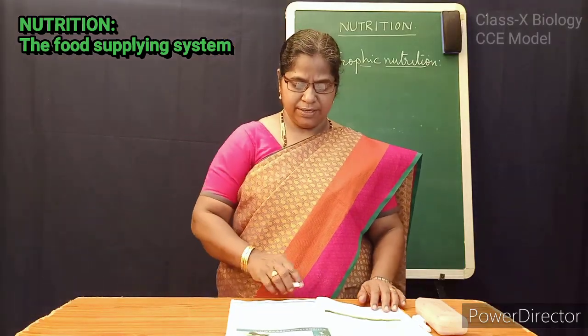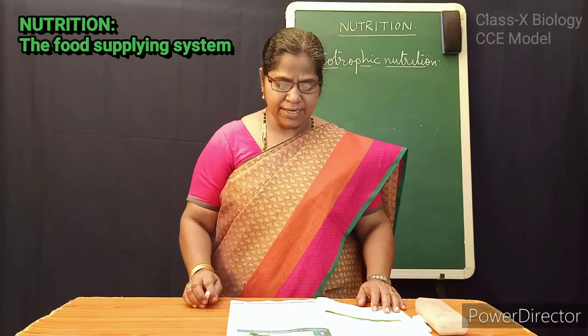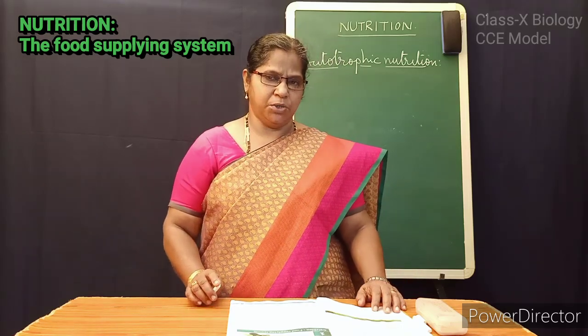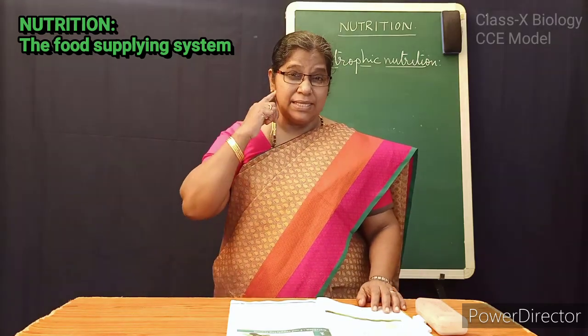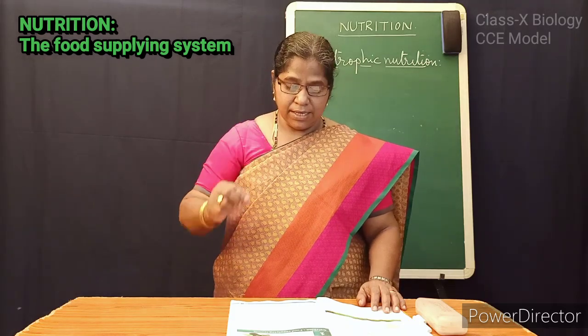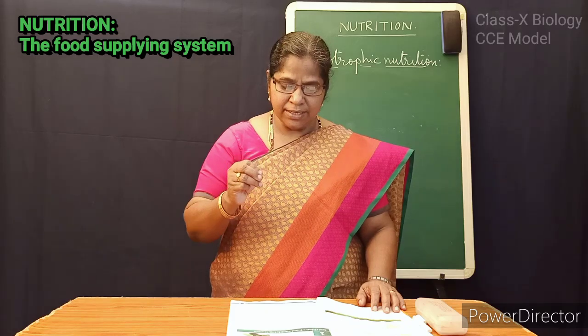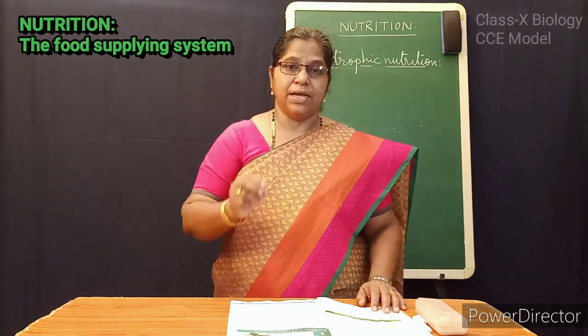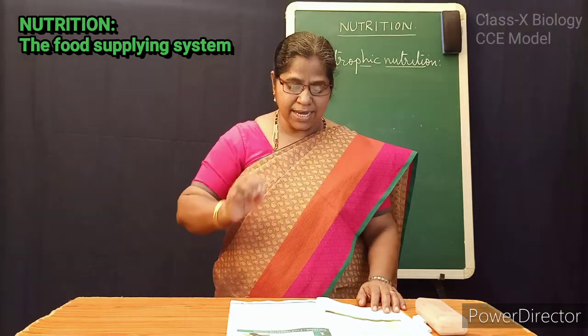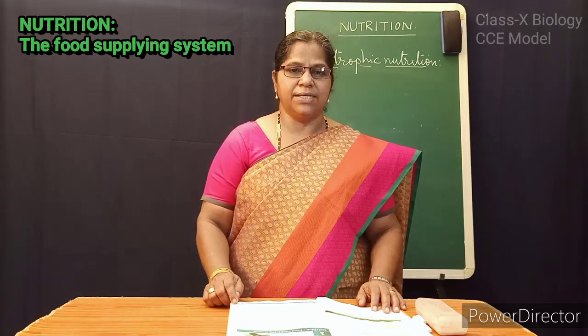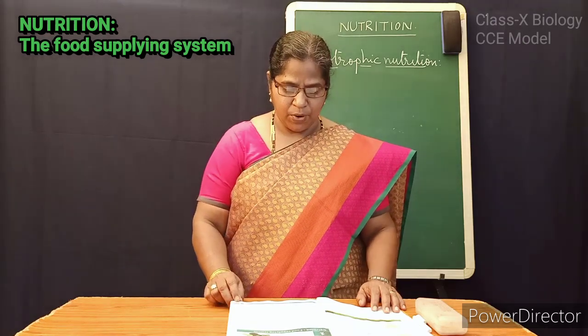Autotrophic nutrition. We know already, I said, plants are the autotrophs and they have the capacity to prepare the food by using sunlight. They use sunlight as the energy to synthesize chemical compounds.